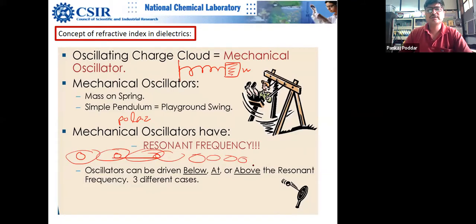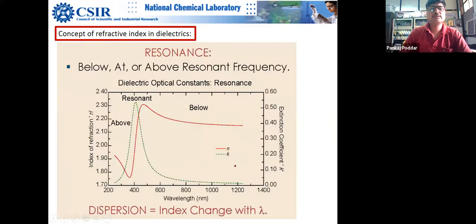So resonance is when there is a maximum energy transfer, and you can see this is the resonance peak. I mean, this is specifically for the case of dielectrics. In dielectrics, actually, you see the resonance peak. You might have used the quartz thickness monitor in a deposition system.